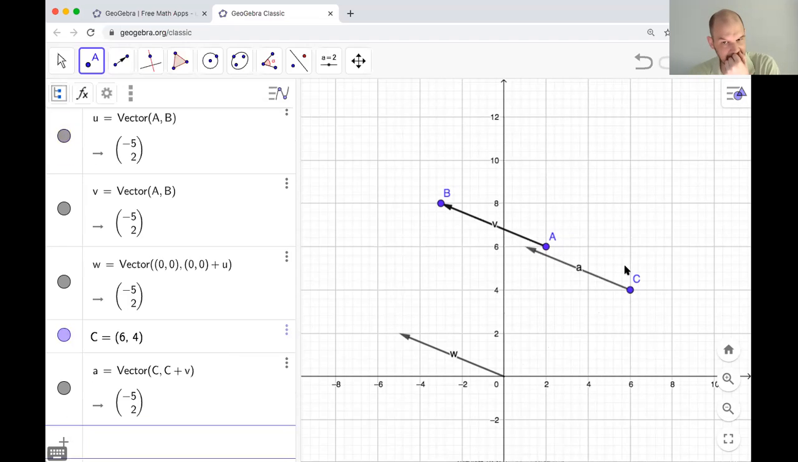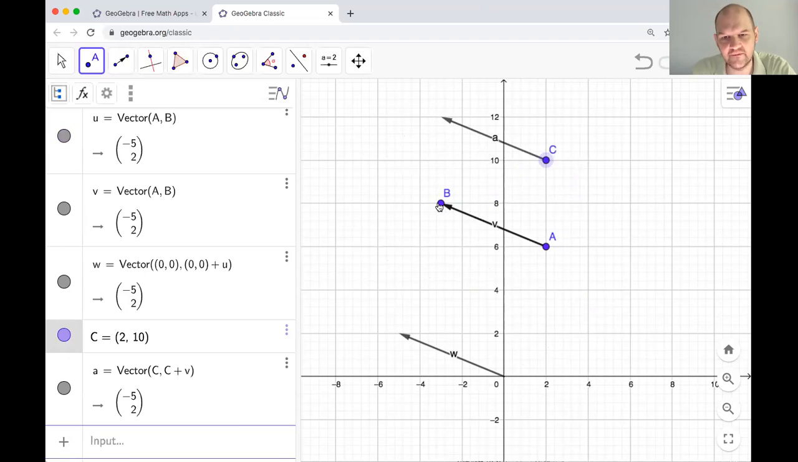Okay, so now I can move C around, but you can see the directions are just embedded in the vector. Wherever C is, you have to move 5 to the left, you have to move 2 up. So this is one of the ways GeoGebra plays around with these. Not really the point, but I think that the more you can play around with them, the better.